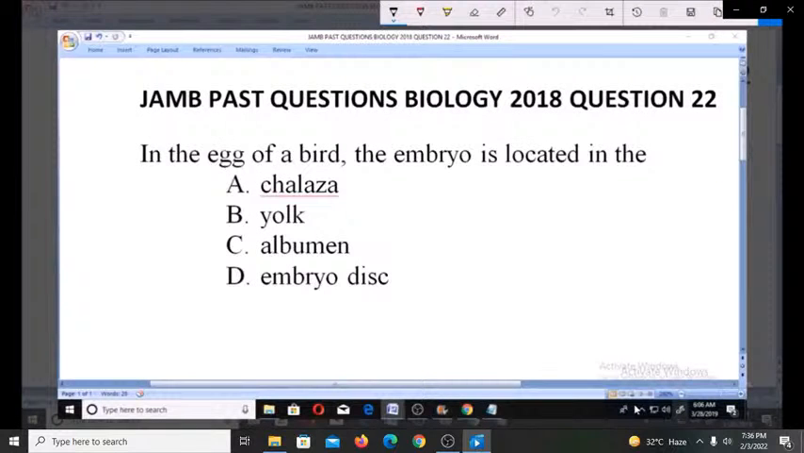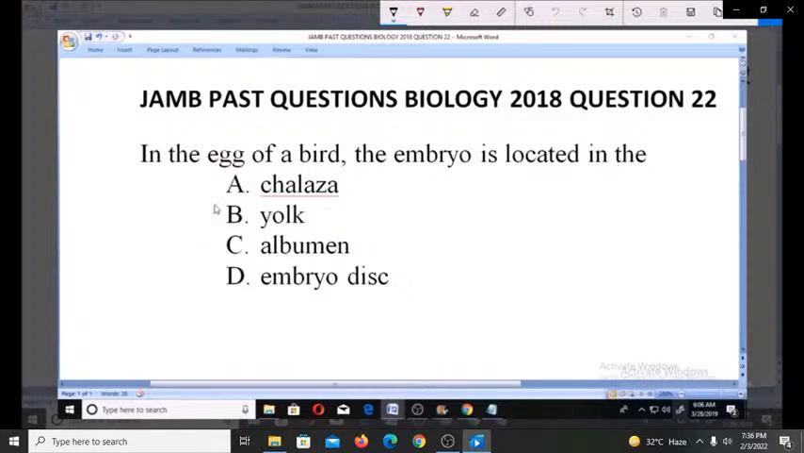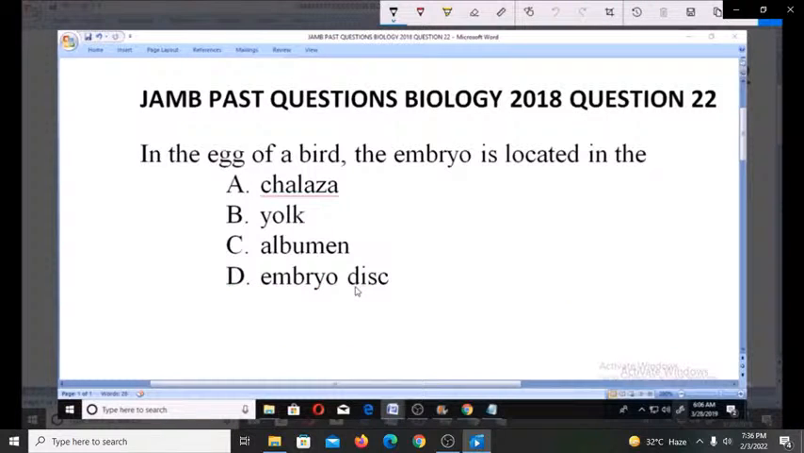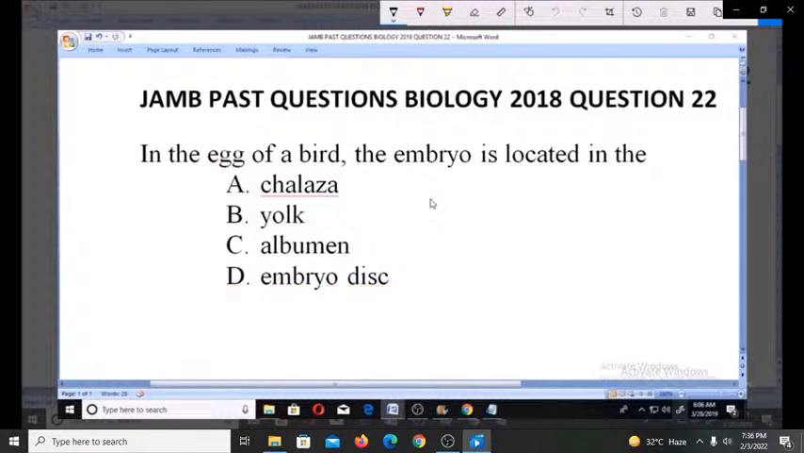Welcome. Let's look at these JAMB past questions biology 2018. Question number 22. In the egg of a bird, the embryo is located in the A. chalaza, B. yolk, C. albumen, D. embryo disc. So where is the embryo located? So we all know from the sexual reproductive system in birds that the embryo is located in the yolk.